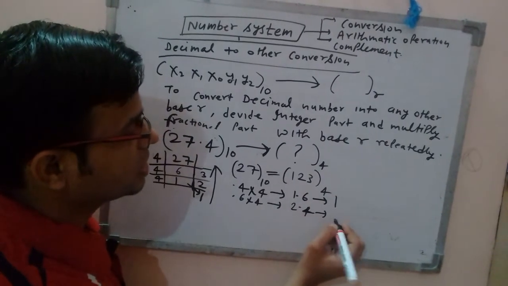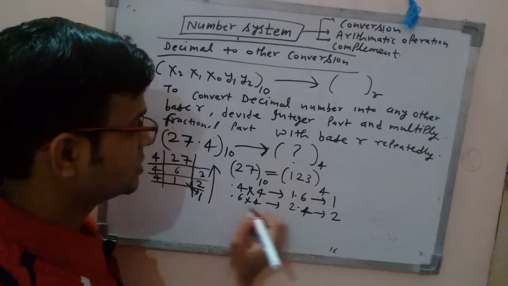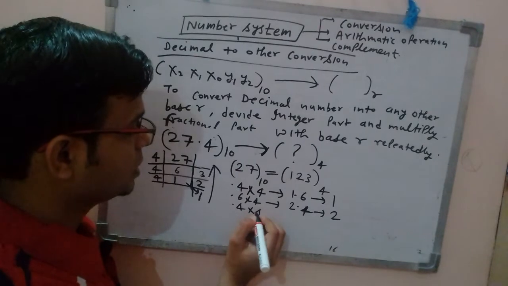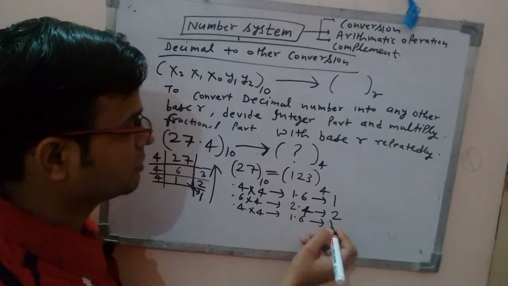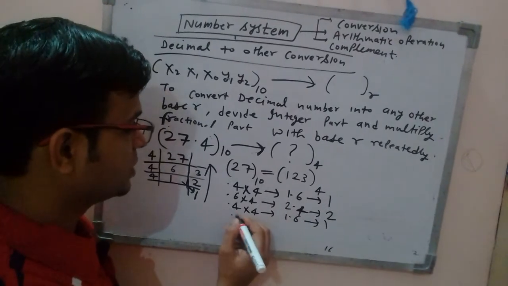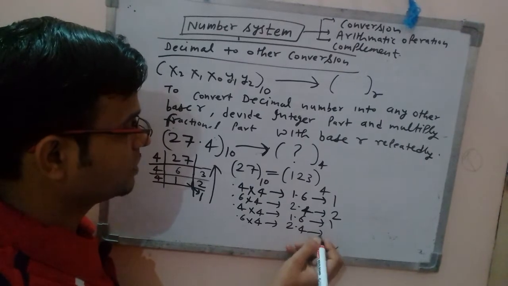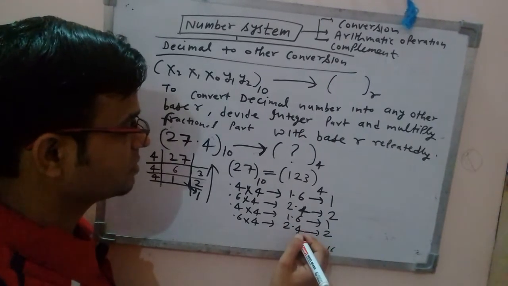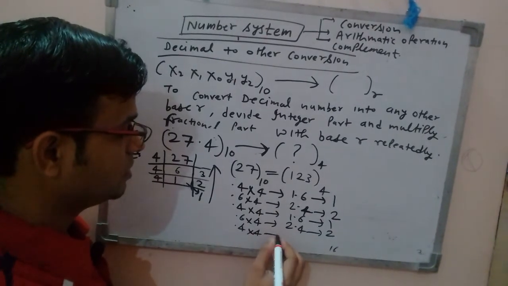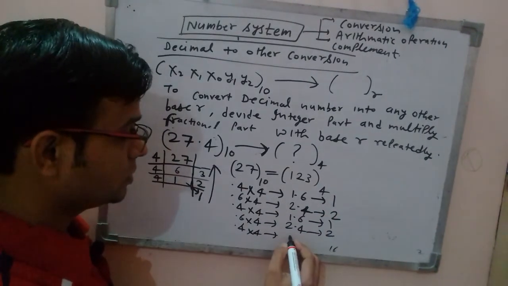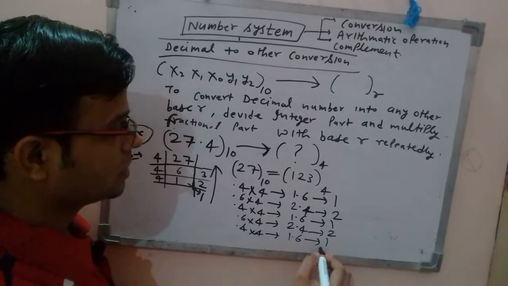Here the integer is 2, fractional is 0.4. Again multiply by 4, 1.6. What is the integer? 1. Fractional part is 0.6. Multiply by 4, so again 2.4. What is the integer part? 2. What's the fractional part? 4. So like this it will keep on repeating. That means you know the pattern now. So like this it will go on, right?